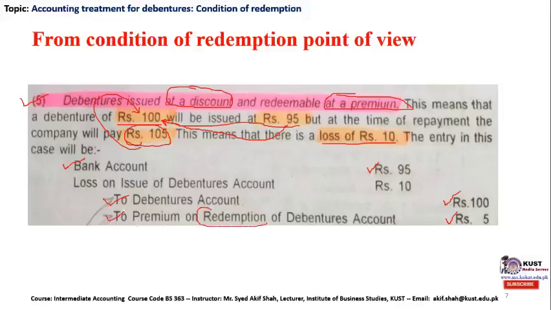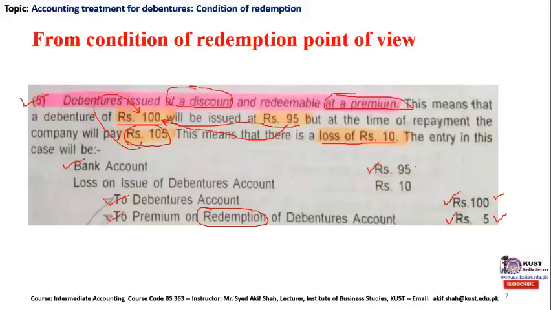When the company is going to repurchase its debenture at a premium, this account will be credited by rupees 5, because the company is required to repurchase its debenture at the rate of rupees 105. So the original par liability was 100, and the additional premium liability is what the company is required to pay to its debenture holder at the time of redeeming the debenture.